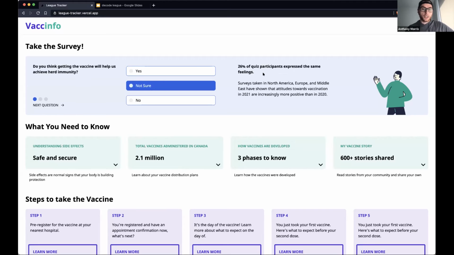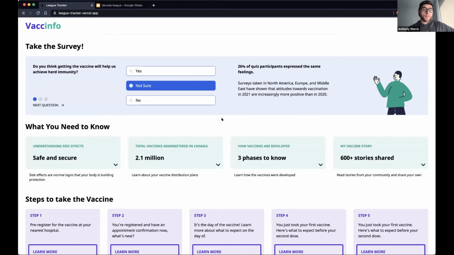And she can see that 26% of the other people in her community feel the same way that my mom does. But then we also give data back to people like my mom so that they can learn more about what the data says about certain questions that they're asking. There's other things that my mom can learn from VaxInfo, things like understanding the side effects, seeing how vaccines are administered in Canada, how the vaccine's been developed, and also read about people's vaccine stories.